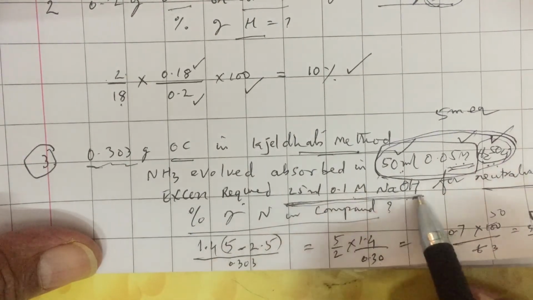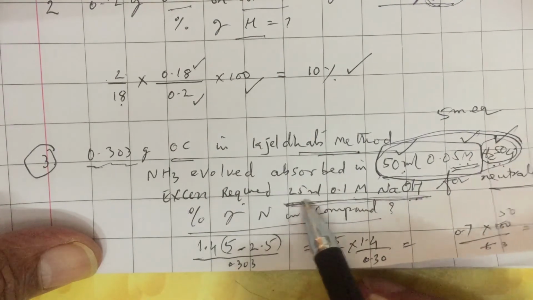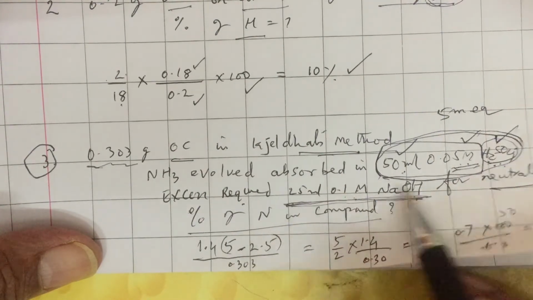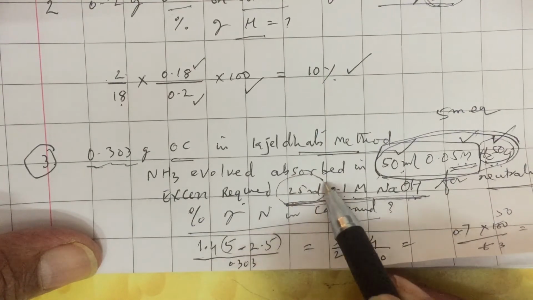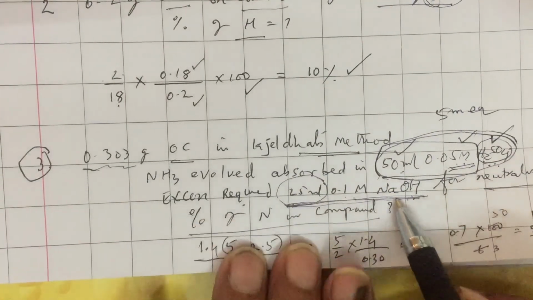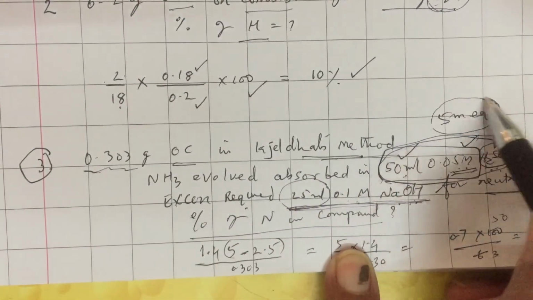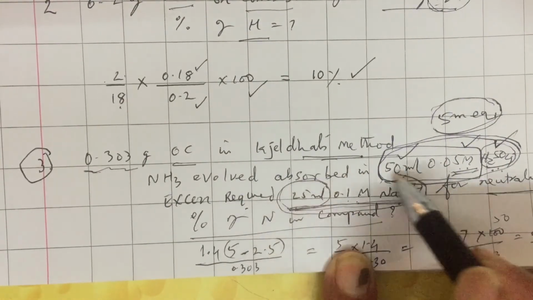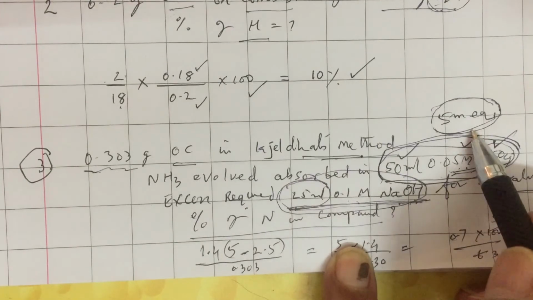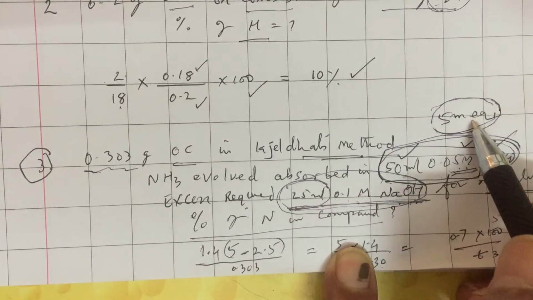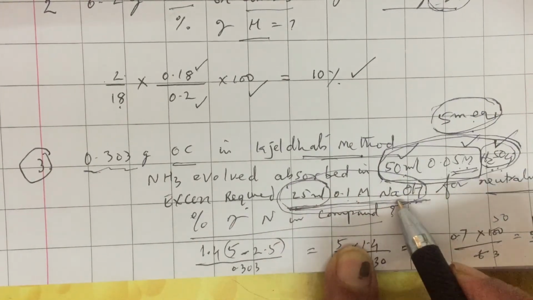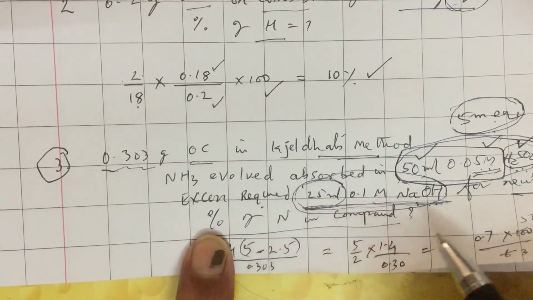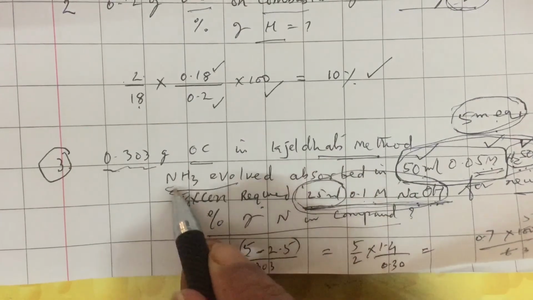So milliequivalents of NaOH required was 25 into 0.1 into 1, that is 2.5 milliequivalents of base. I have taken 5 milliequivalents of acid and 2.5 milliequivalents of base were needed to neutralize the excess. It means out of 5 milliequivalents, 2.5 milliequivalents was left, so 2.5 milliequivalents was used by ammonia.